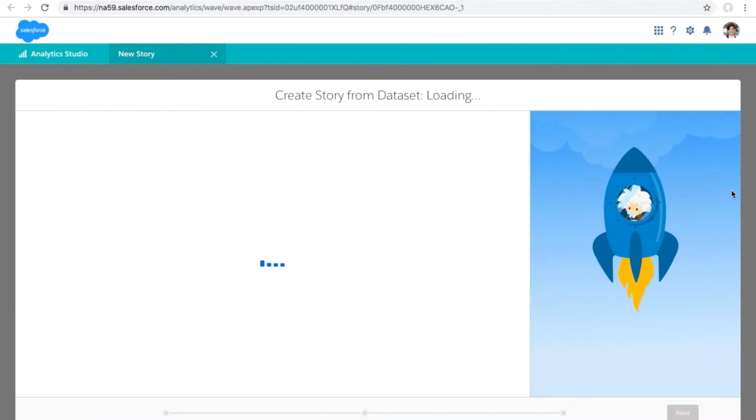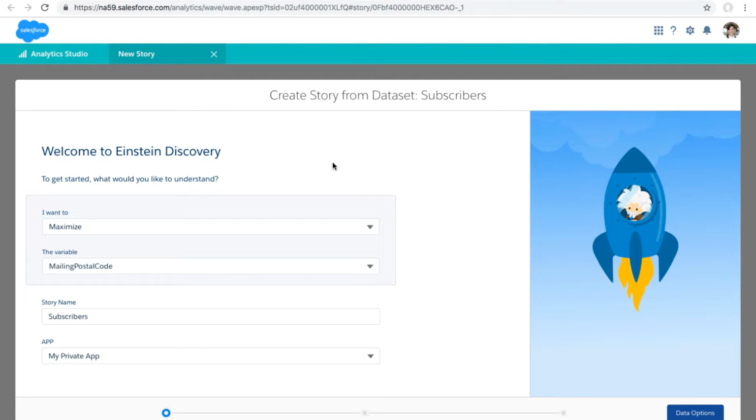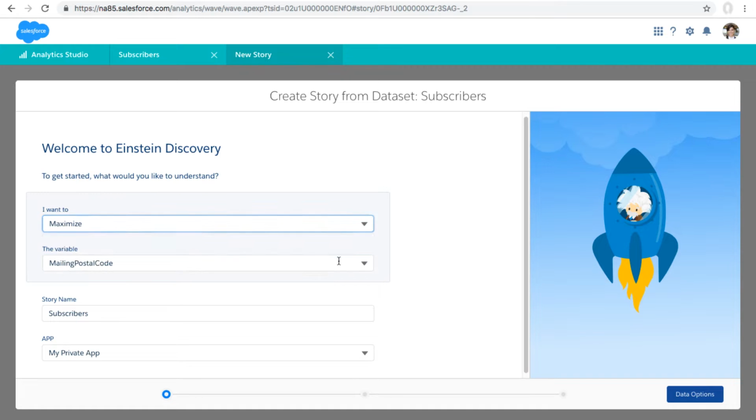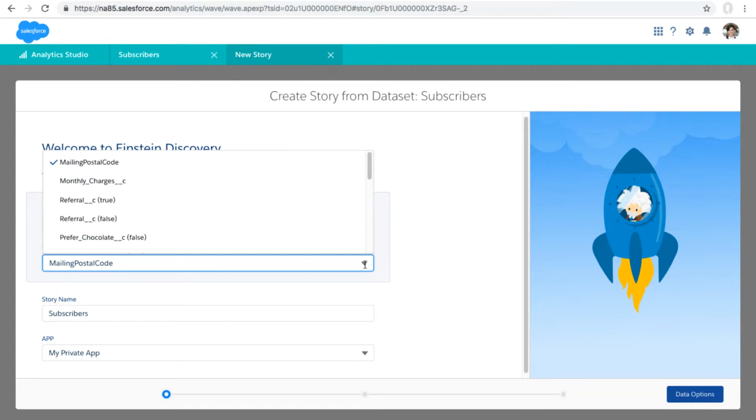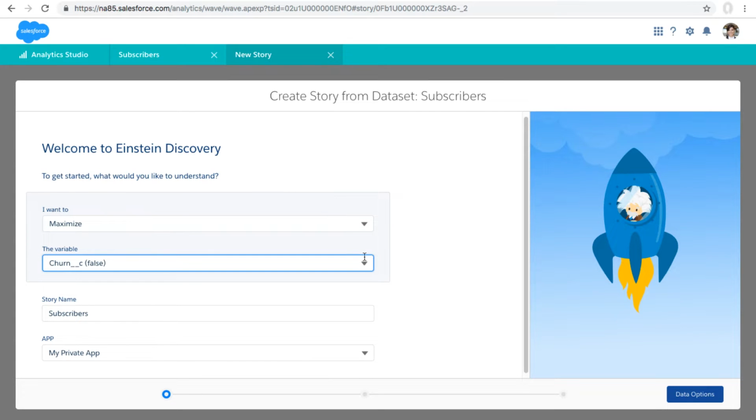So I'll click Create Story, and now Einstein is asking us, what do you want to know about this data? And so when we created our prediction with Einstein Prediction Builder, we wanted to predict which customers were likely to attrit, which customers were likely to leave. But with Einstein Discovery, we actually want to reverse it. We want to know how can we retain our customers. So we're going to ask Einstein Discovery, how can we maximize our customer churn being set to false.